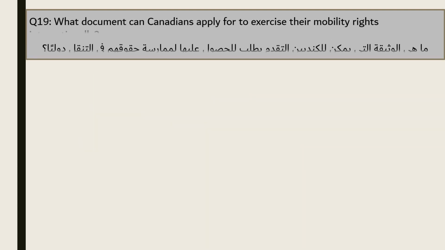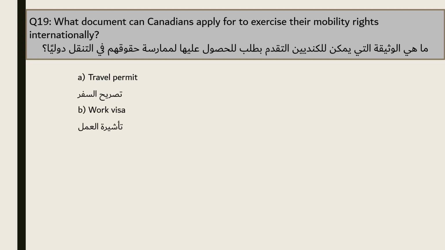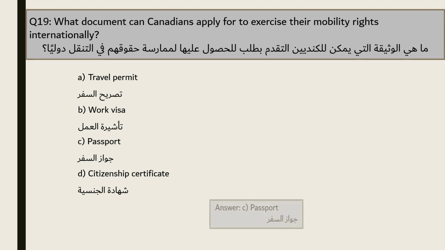Question 19. What document can Canadians apply for to exercise their mobility rights internationally? A. Travel permit. B. Work visa. C. Passport. D. Citizenship certificate. The answer is C. Passport.